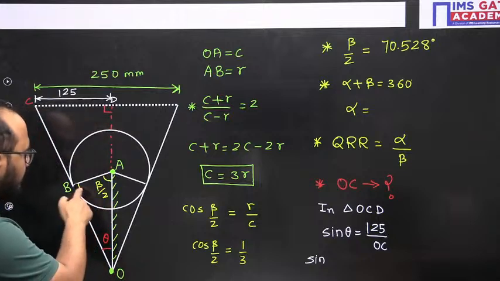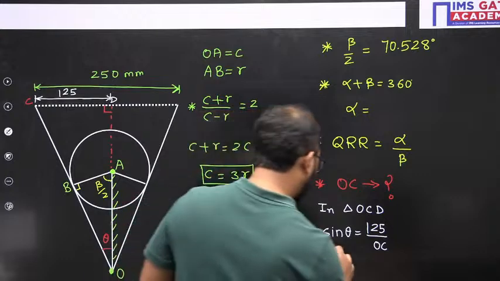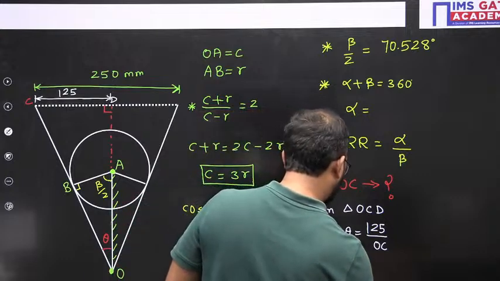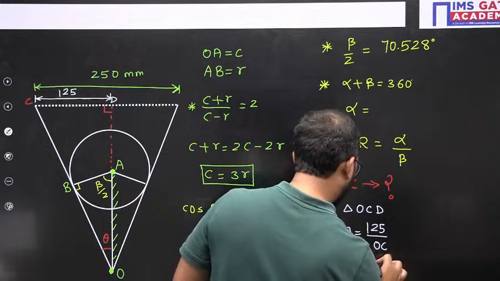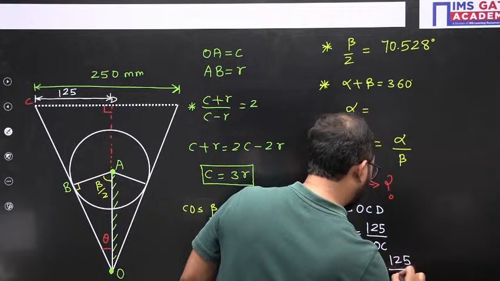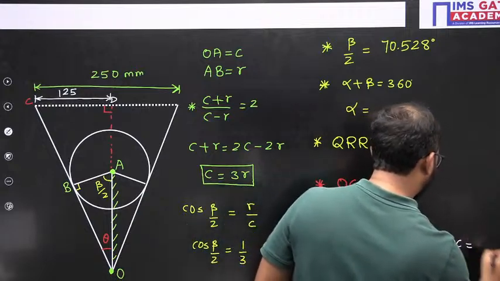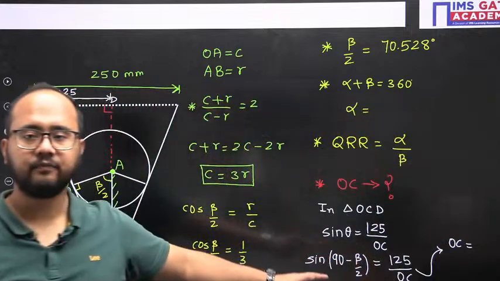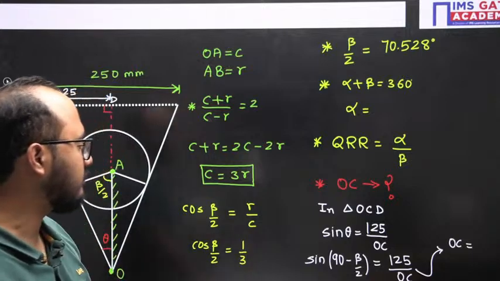This is beta by 2, this is 90 degrees, so this angle will be 90 minus beta by 2. So 125 by OC. From here you will get the OC distance. Do the calculation now and tell me the answer of OC.